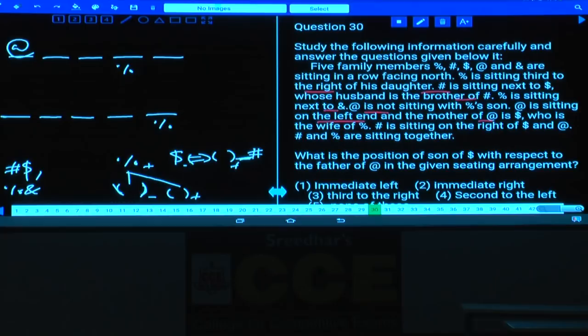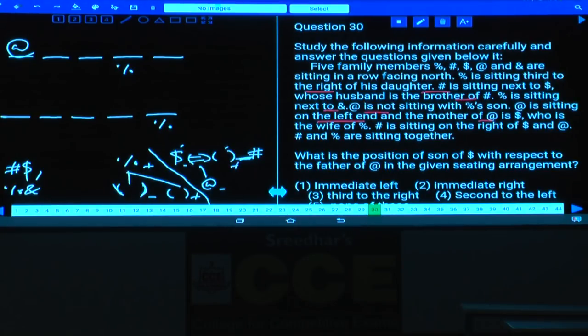at the rate of is dollar. At the rate of mother is dollar. Now dollar is at the rate of mother. Isn't it? Now in this one, 1, 2, 3, 4 persons were included. As 4 persons were included, we cannot take these 2 separately. If you take these 2 separately, 4 persons there and 3 persons here, in total we are having 7 persons. We cannot have 7 persons.